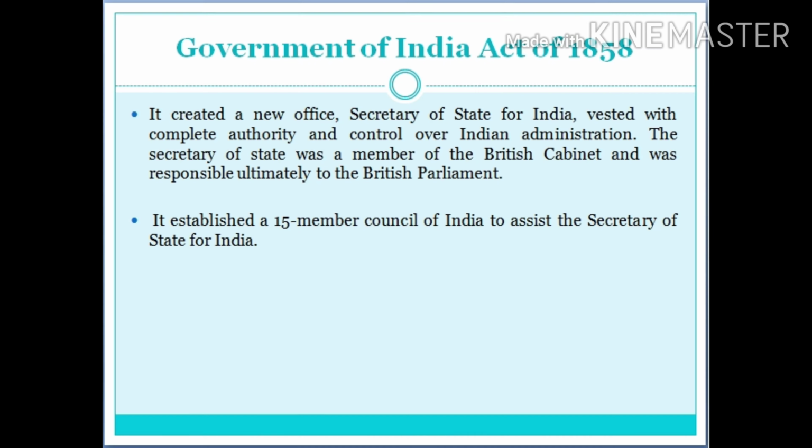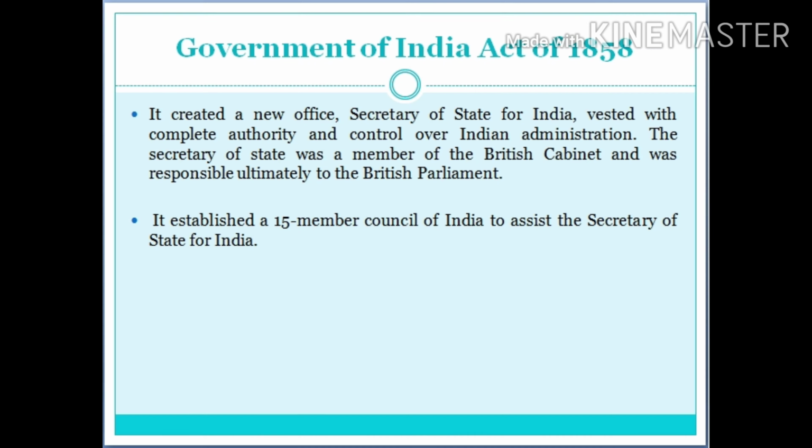Next act is the Indian Councils Act of 1892. It increased the number of non-official members in the central and provincial legislative councils but maintained the official majority in them. It increased the functions of legislative councils and gave them the power to discuss the budget and address questions to the executive. It provided for the nomination of some non-official members of the central legislative council by the Viceroy on recommendation of provincial legislative councils and the Bengal Chamber of Commerce, and that of provincial legislative councils by the governors on recommendation of district boards, municipalities, universities, trade associations, zemindars and chambers.